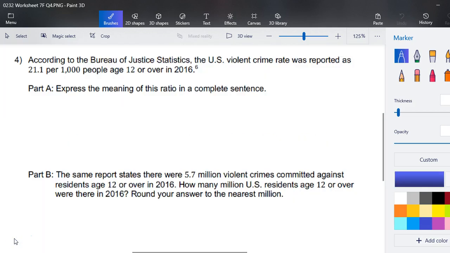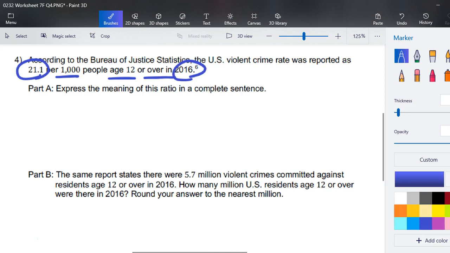Question number 4 continues with, according to the Bureau of Justice Statistics, the United States violent crime rate was reported as 21 1/10 per 1,000 people ages 12 or over in 2016. Express the meaning of this ratio in a complete sentence.